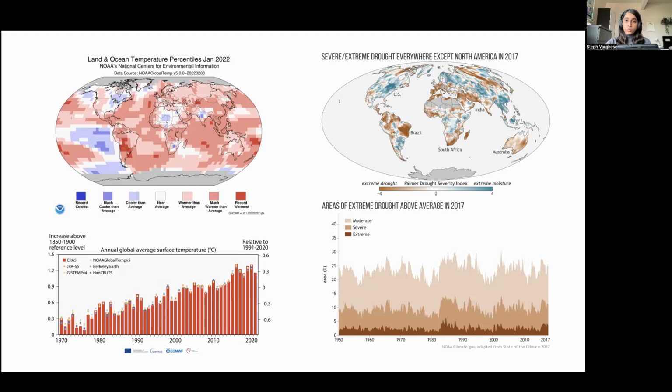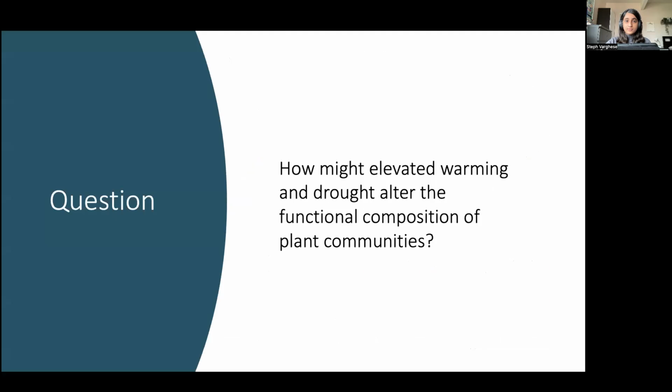One theory suggests that warming could amplify the negative effects of drought upon primary production. Another postulates that the two effects might instead cancel each other out. We funneled all that curiosity into one essential research question, and that was, how might elevated warming and drought alter the functional composition of plant communities in the near future?